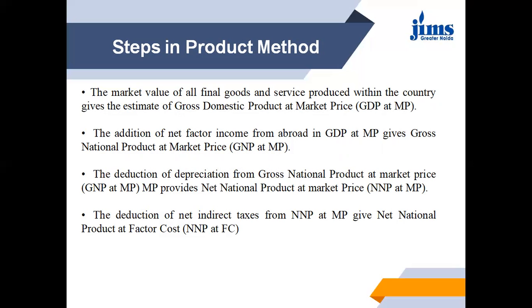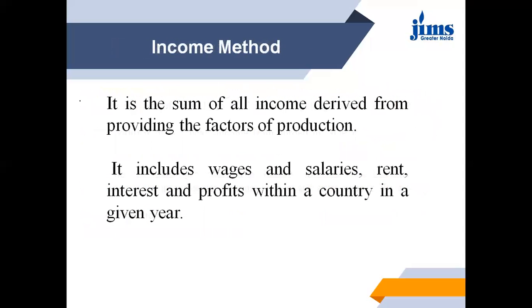Next, we talk about the income method. The income method is the sum of all income derived from providing the factors of production. It includes wages, salaries, rent, interest, profits within a country. In this method, we measure the national income from the side of payments made in the form of wages, rent, interest, profit to the primary factors of production, like labor, land and all. So this method is also called the factor payment method or distributed share method.